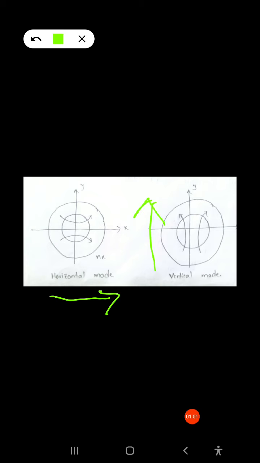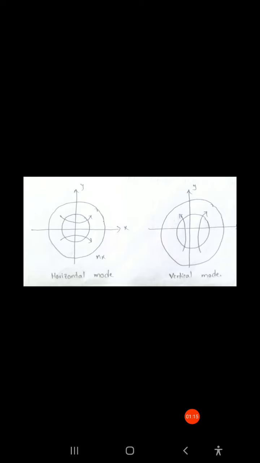Here we have both the x-axis and the y-axis. The polarization of the light is in the horizontal direction here, and here the polarization of the light is in the vertical direction. So this one is the vertical mode.